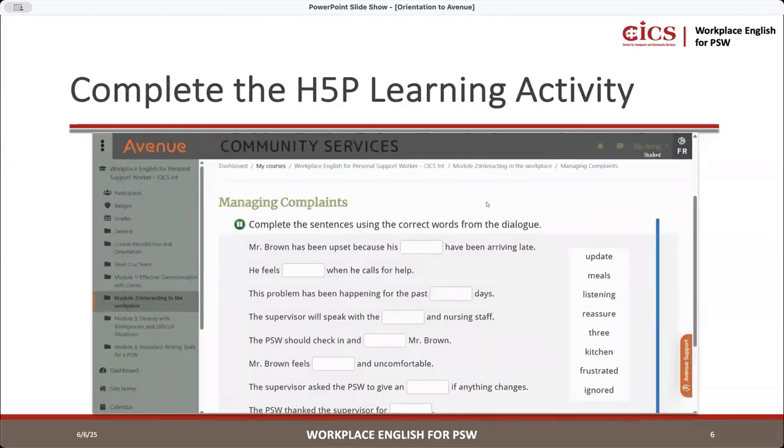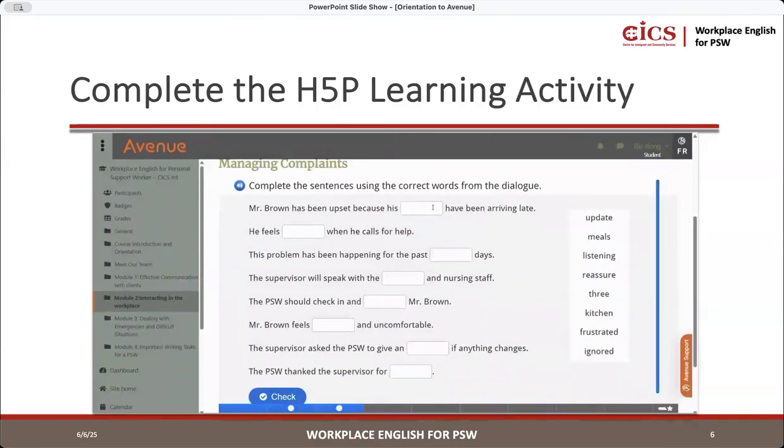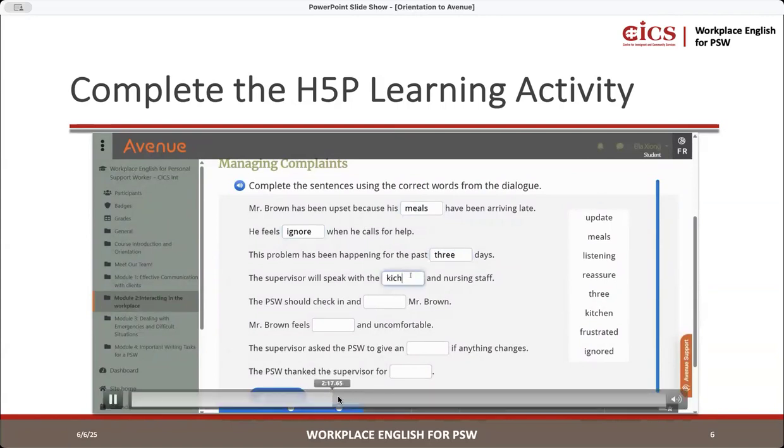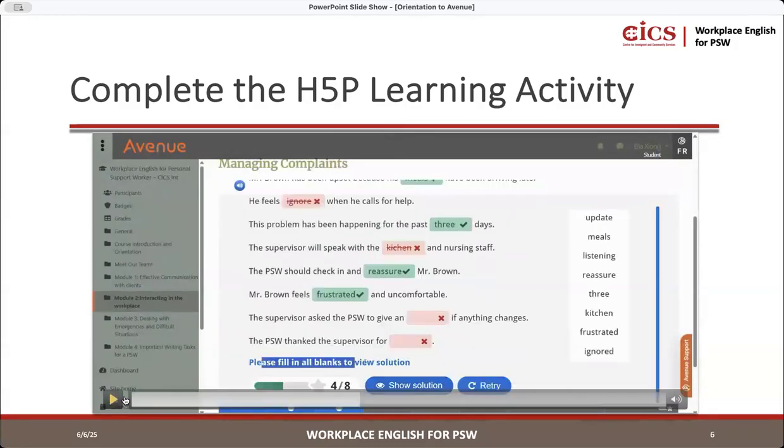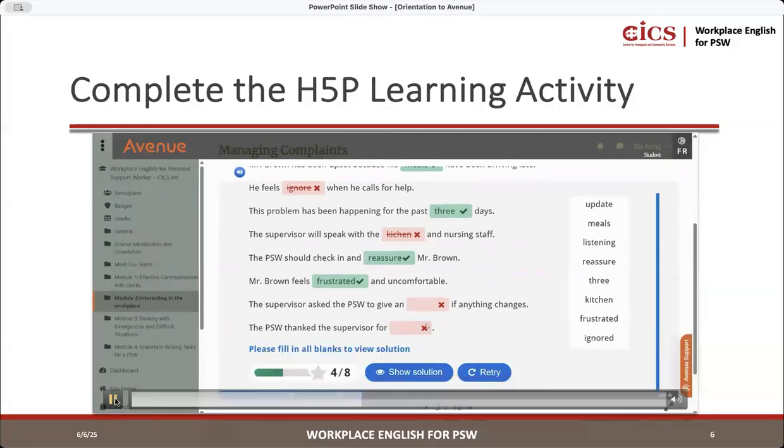Complete the sentences using the correct words from the dialogue. Okay, so let's say you were writing the words. Okay, let's say you wrote the words. Now, do you see here that it says please fill in all the blanks. So let's say you got these wrong. You still have to put something in each box. You are not going to be able to see the solution, the answer, if you don't put something in each box. So let's say you try to put an answer,